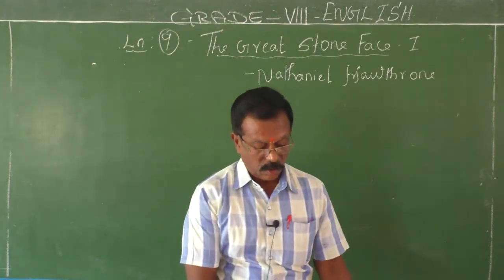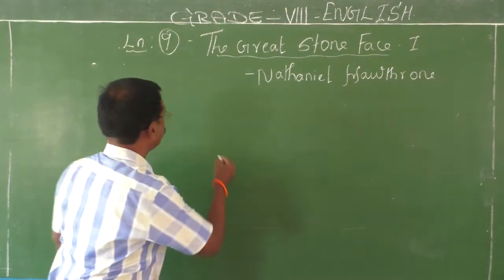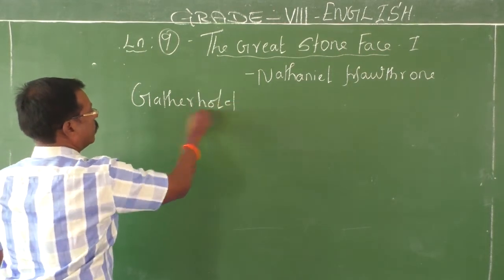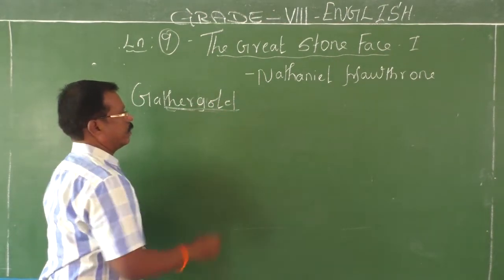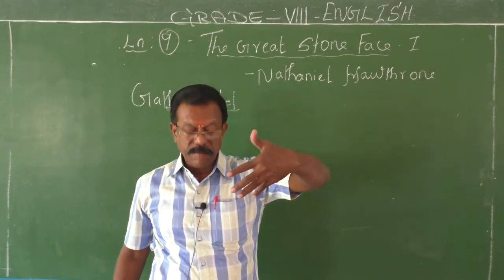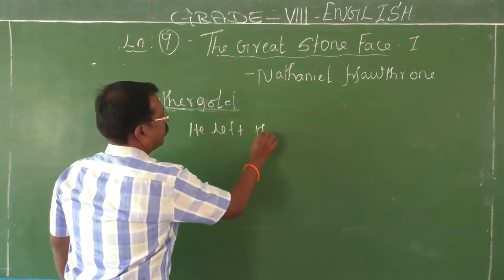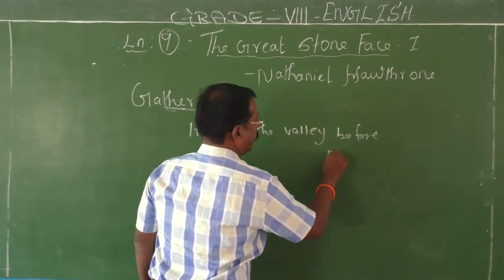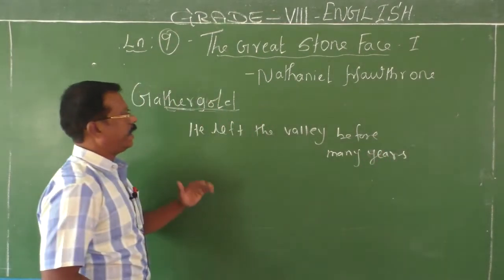Gathergold was a young man. He had left the valley many years ago.